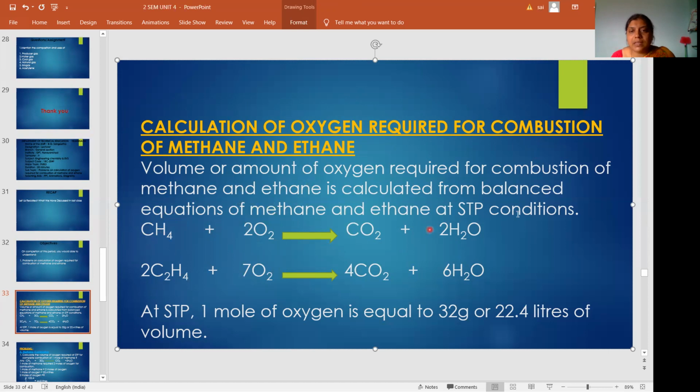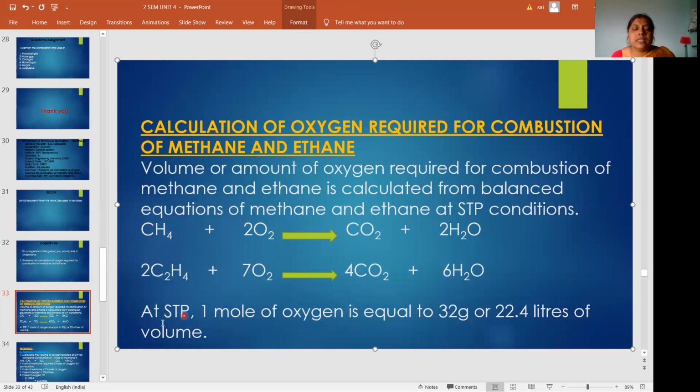So why are we balancing? If you balance the equation, we will know how many moles of oxygen are required for combustion of methane and how many moles of oxygen are required for combustion of ethane. So 1 mole of methane is combusted by 2 moles of oxygen, and 2 moles of ethane is combusted by 7 moles of oxygen. 2 moles is combusted by 7 moles of oxygen means 1 mole of ethane is combusted by 3.5 moles of oxygen.